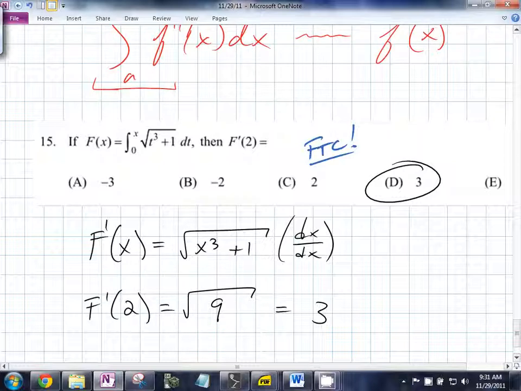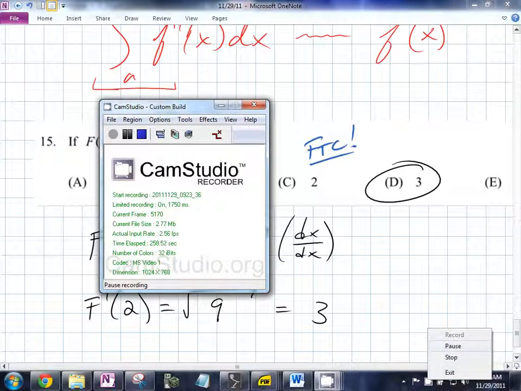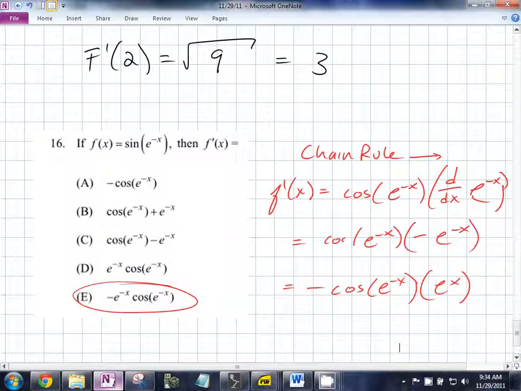Anybody else want to do another challenging one yet? Key to this one, do you think? What's the key to 16? What's the key to 16? Chain rule. It's the chain rule. Just be careful with your negative signs and the chain rule. Absolutely.